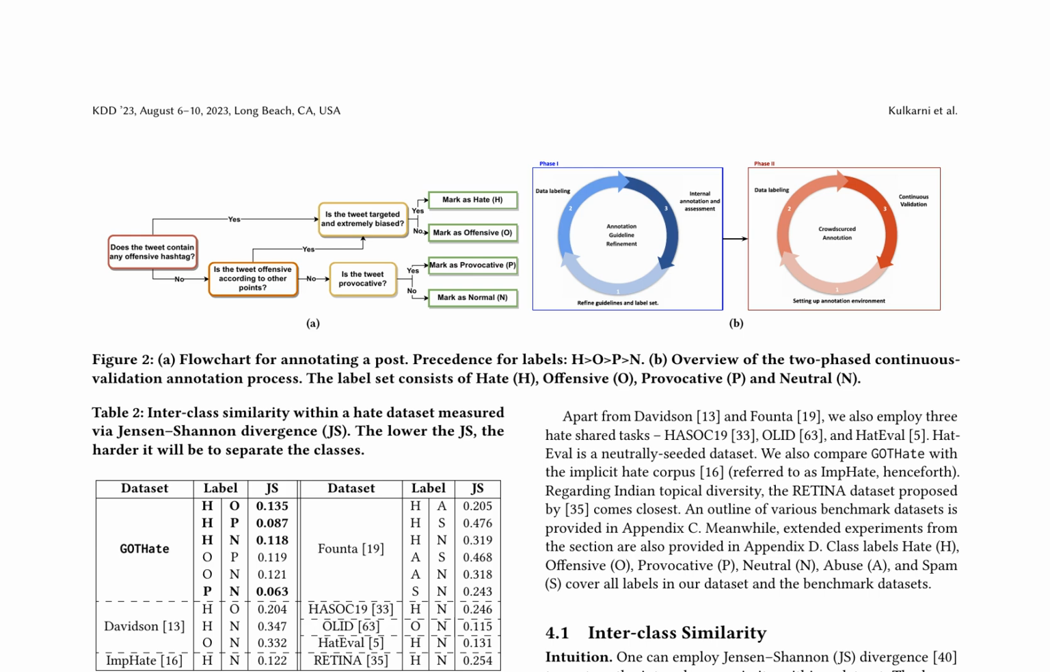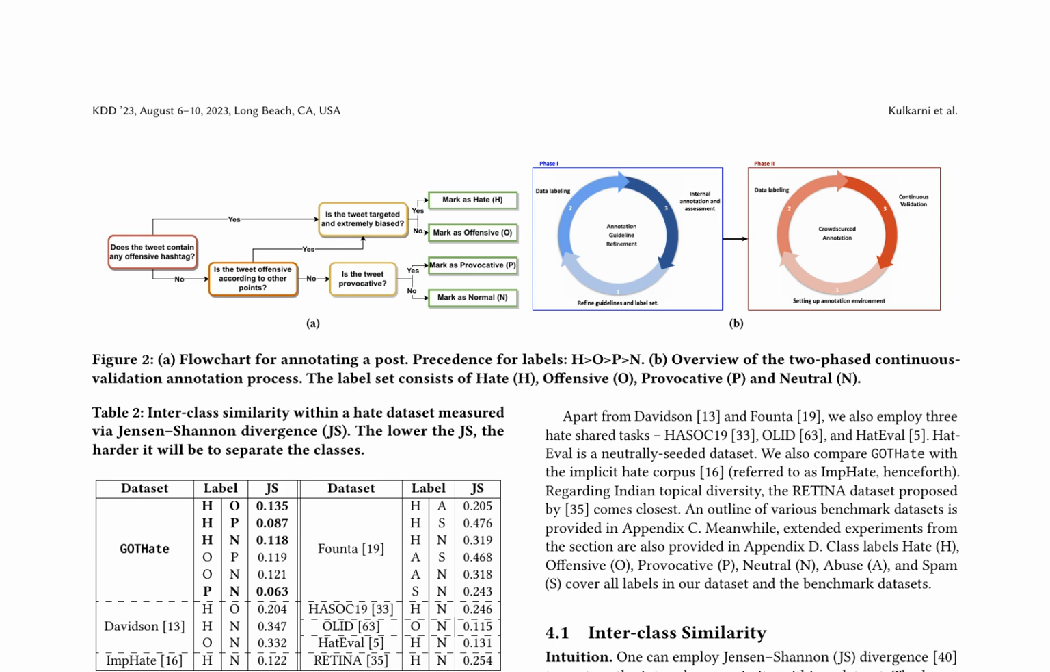The authors introduce GotHate, a novel hate speech dataset annotated using a rigorous three-phased continuous validation process. Annotation guidelines are refined until achieving a Krippendorff's alpha of 0.8, ensuring high interannotator agreement. The dataset is then crowdsourced to a professional annotation company, where 10 annotators attain an average agreement of 0.71. Notably, 60% of disagreements occur in the provocative class, highlighting the challenges of annotating hate speech.